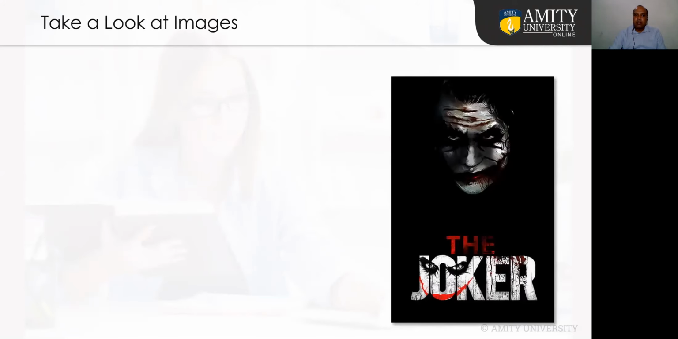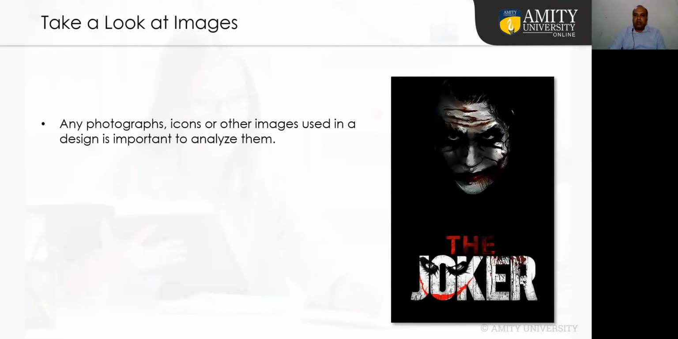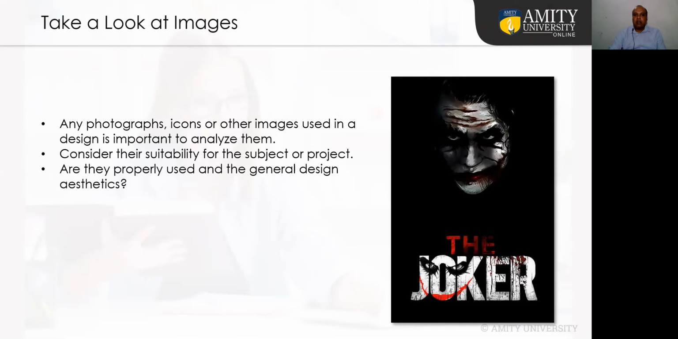And next is the importance of images in your design. Whatever image you are placing, whether it's relevant to the design or not, you need to take care. Accordingly, you can have a photograph, icons, or other images that you need to analyze whenever you're doing this. It should be suitable in your project and the best fit for the design. Are they properly used and do they generate general design aesthetics?